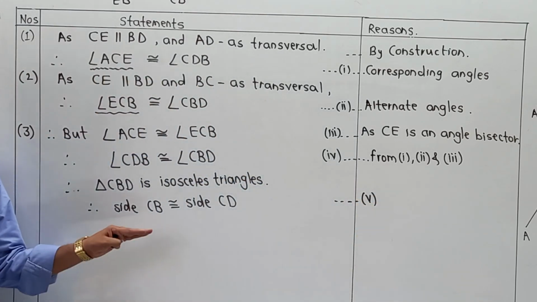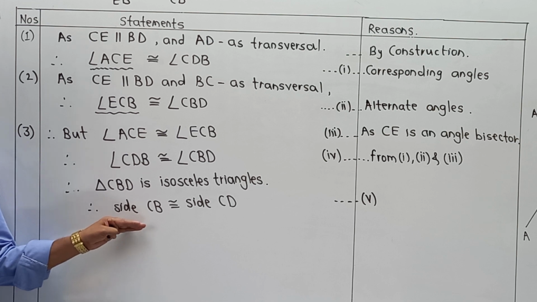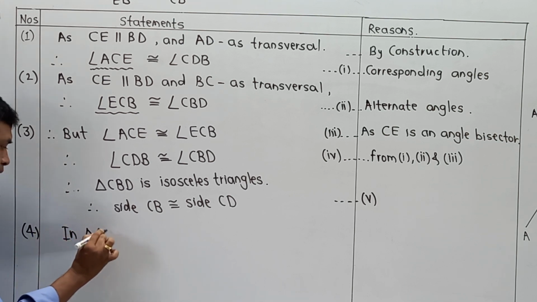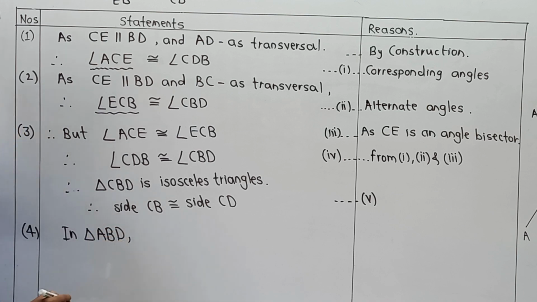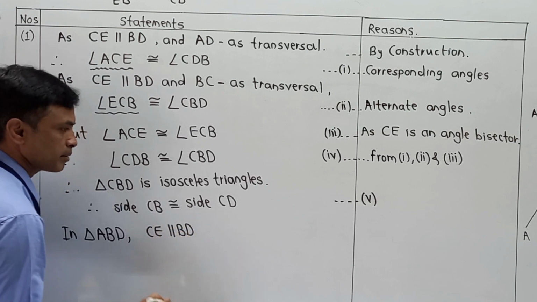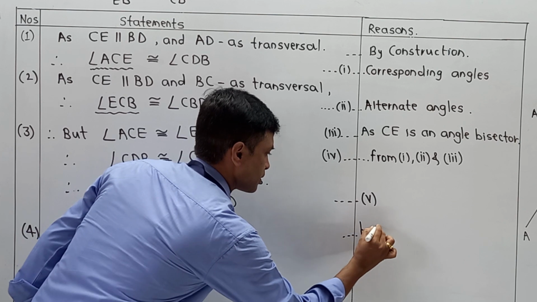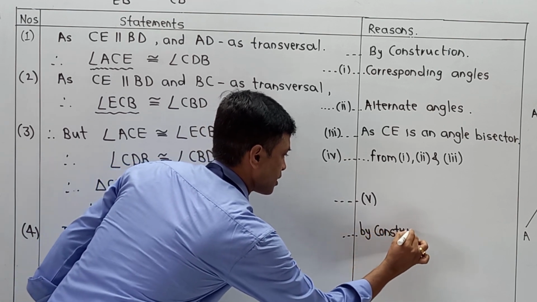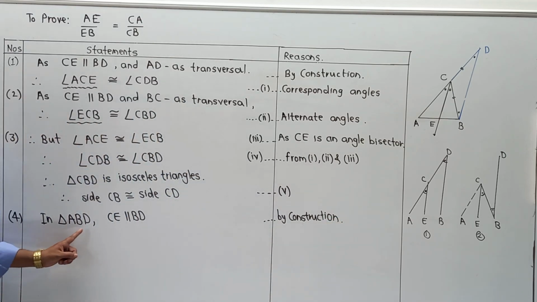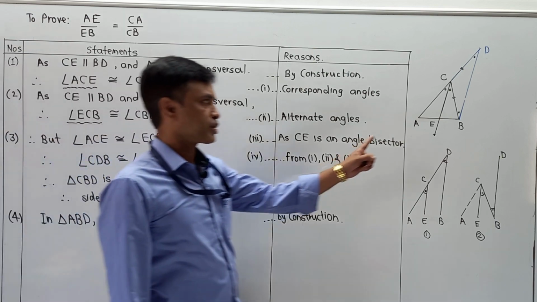Now, one by one, as you are able to get this step, we know one part that we have previously completed, that is nothing but BPT, and that we use in the last step, step number 4, in triangle ABD. In triangle ABD, as CE is parallel to BD by construction, please pay attention over here.